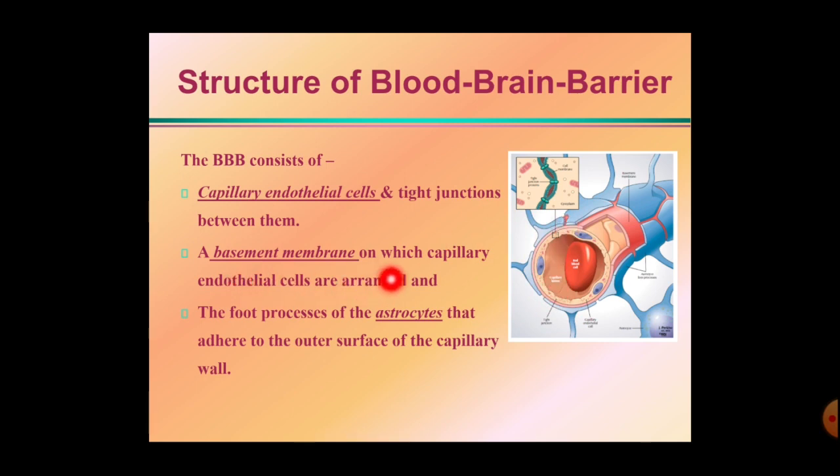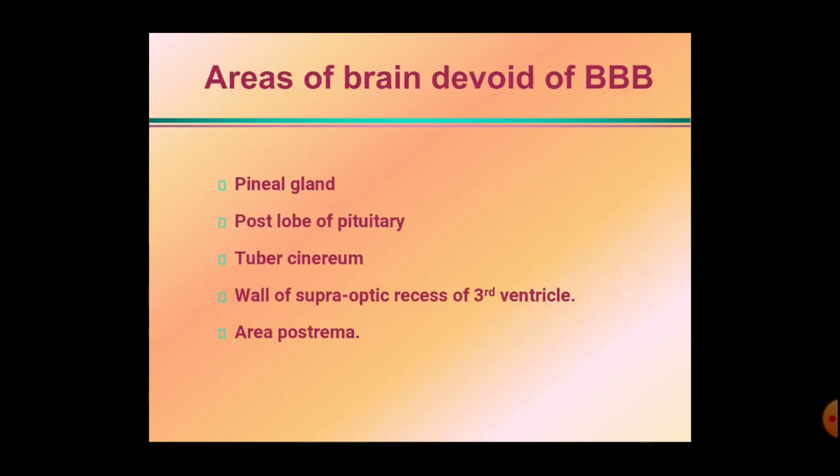A basement membrane on which the capillary endothelial cells are arranged, and there are the foot processes of the astrocytes. These are the structures present there. These are the capillary endothelial cells. After that there is the basement membrane. After the basement membrane there is the foot process of the astrocyte. So these structures form the blood-brain barrier.